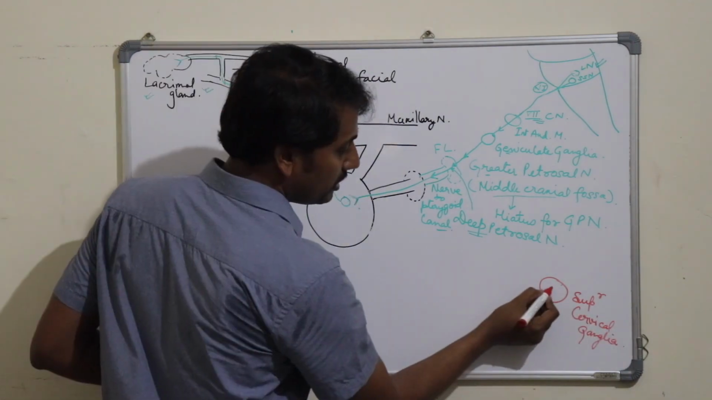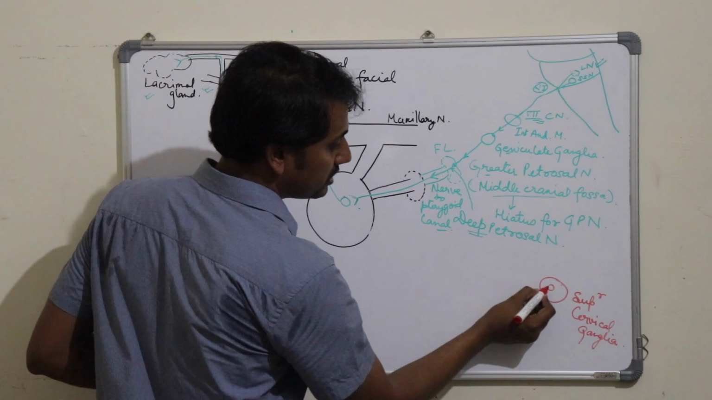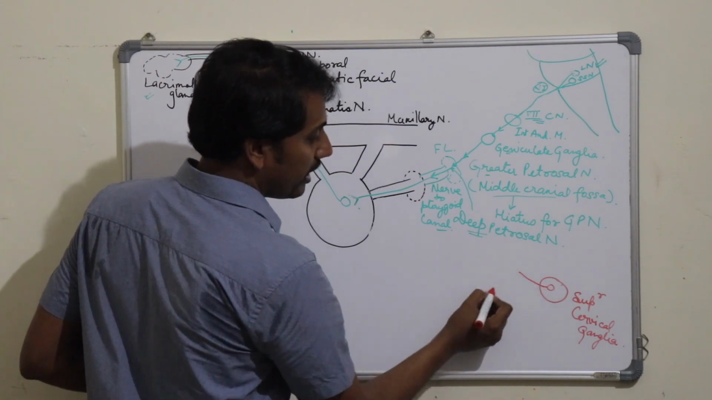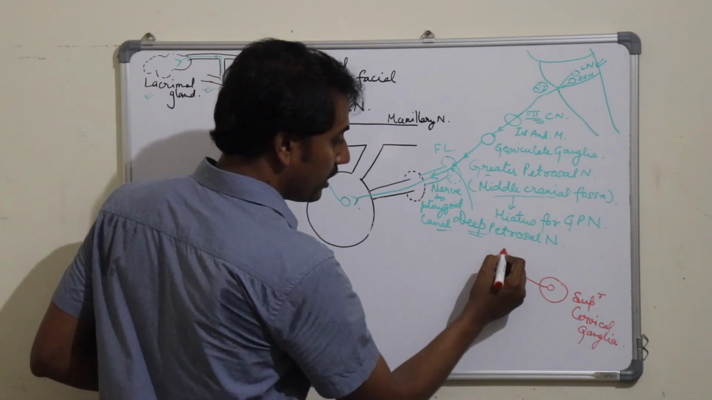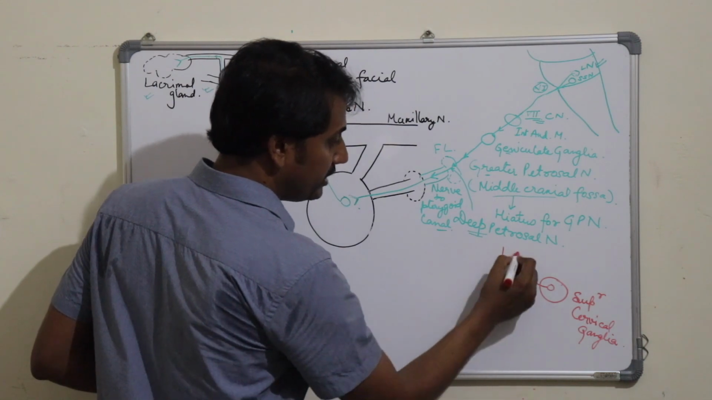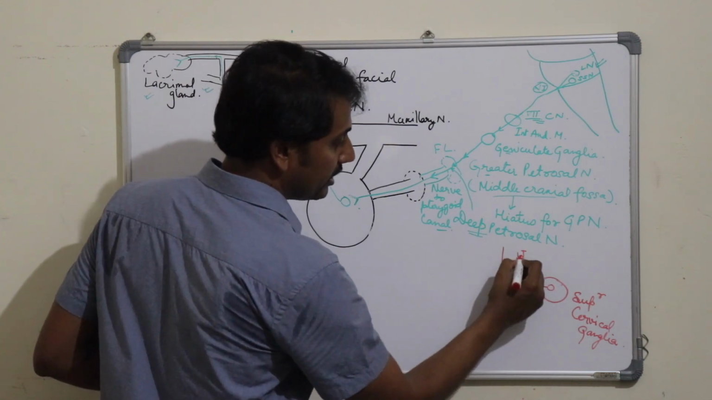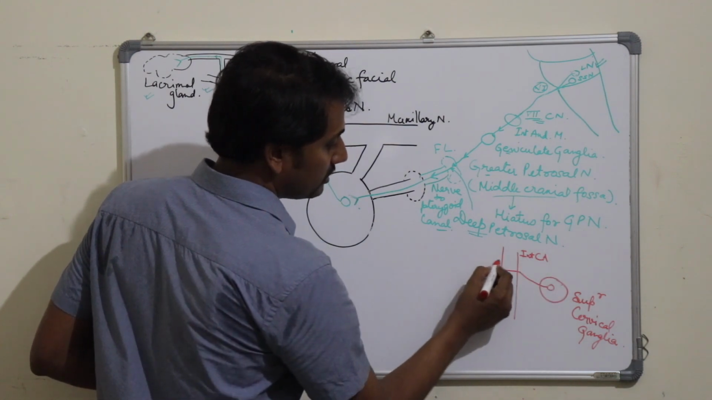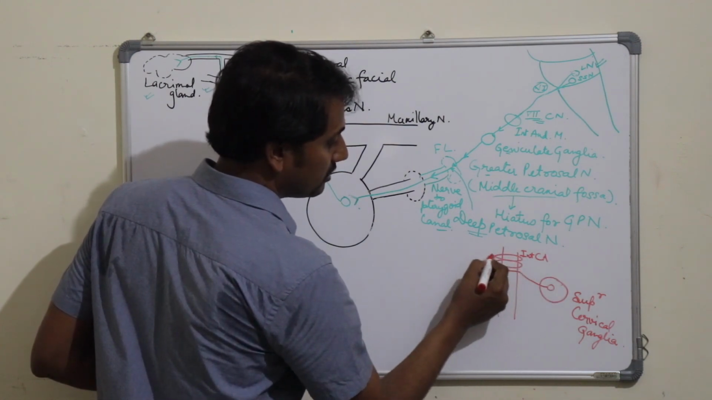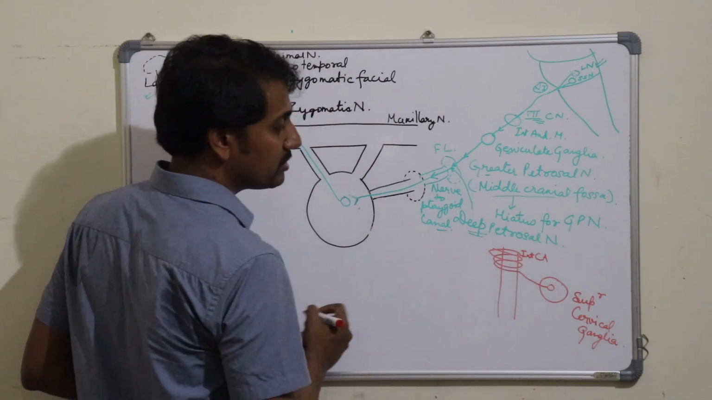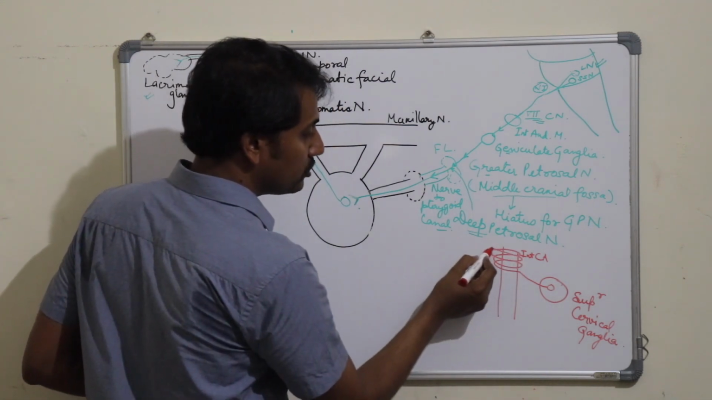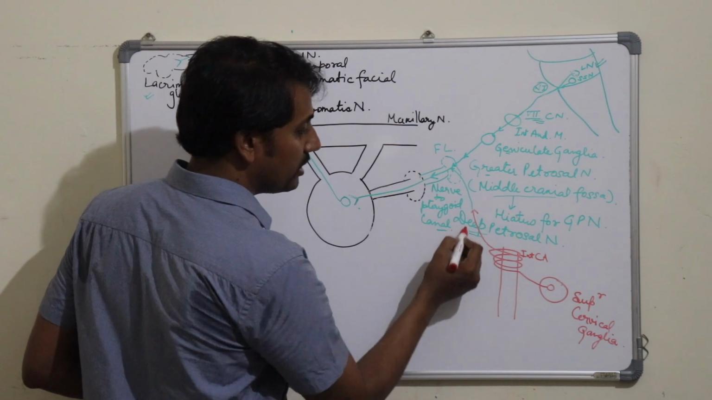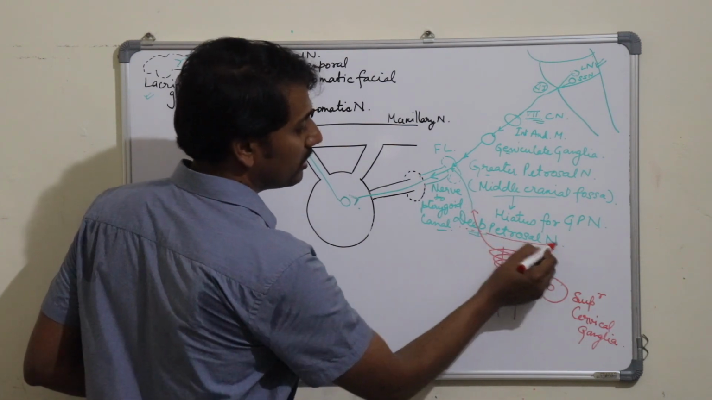Okay, through which the postganglionic sympathetic fibers will arise and will form a plexus around the internal carotid artery. This is the internal carotid artery, so the plexus is the internal carotid plexus. This plexus will give rise to a nerve that is known as the deep petrosal nerve. So this was the deep petrosal nerve.